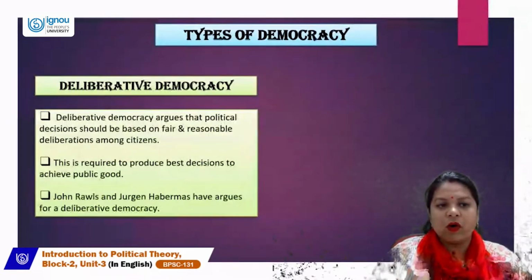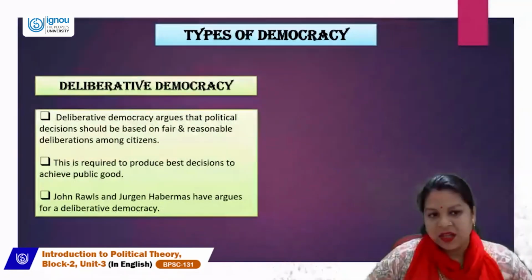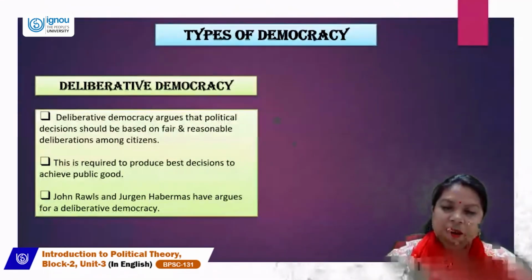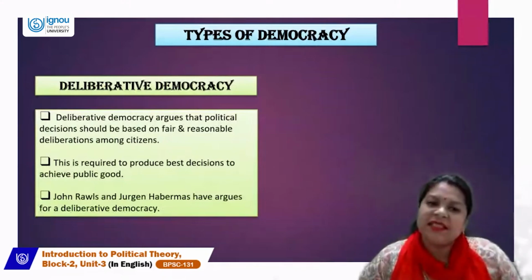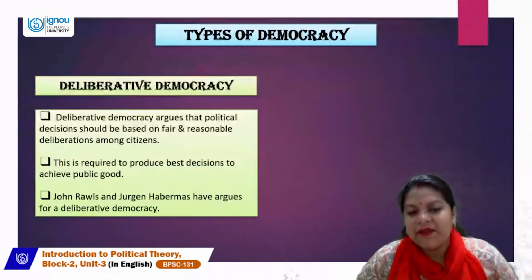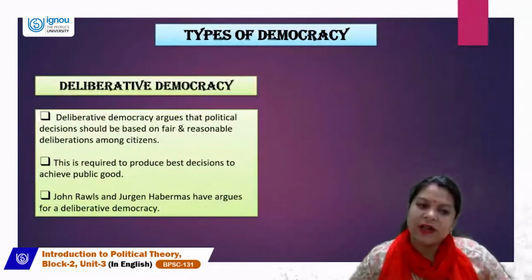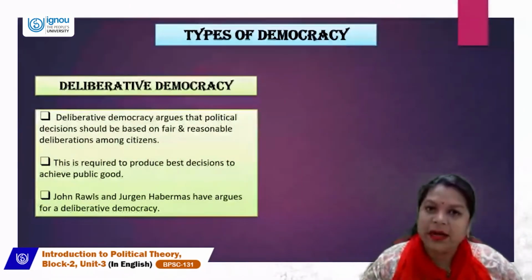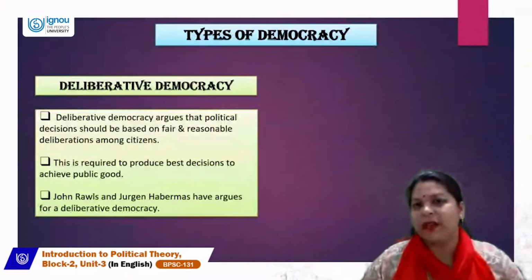Now let's move on towards deliberative democracy. So deliberative democracy argues that political decisions should be based on fair and reasonable deliberations among citizens. So deliberations are very important.